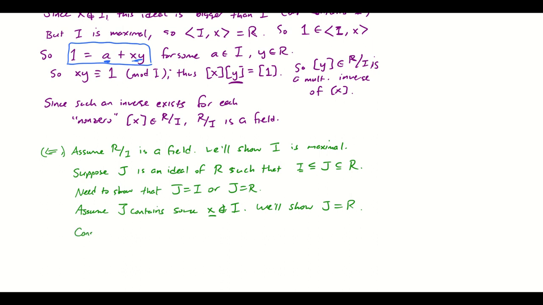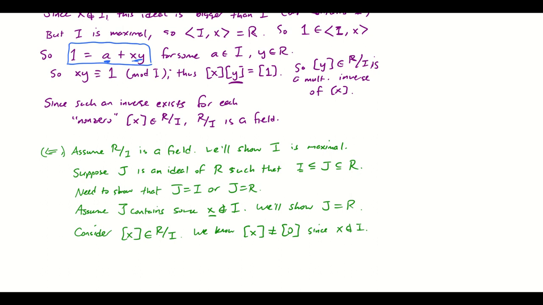So consider this element of R mod I. Now, because X is not in I, we know the class of X is not the zero class modulo I. In other words, this is because X is not in I. Okay, great. So because that's true, well, why would we want to know that X is non-zero?